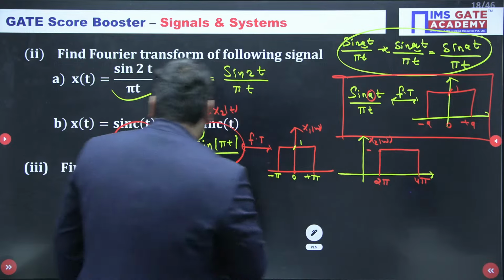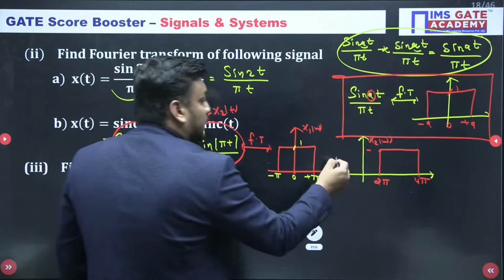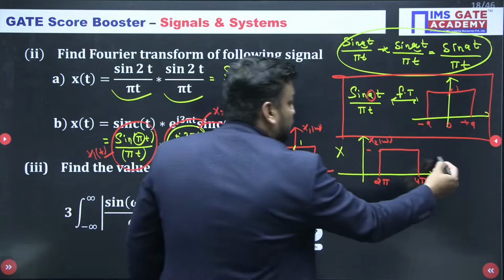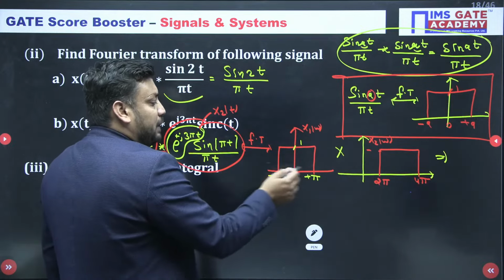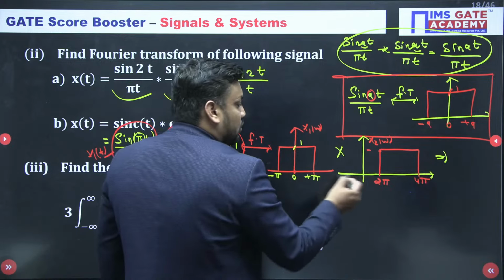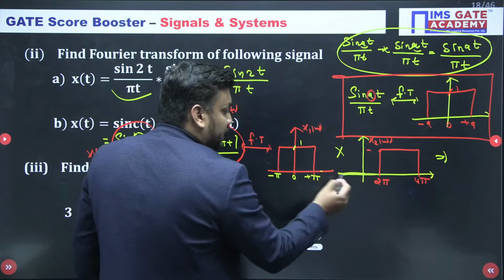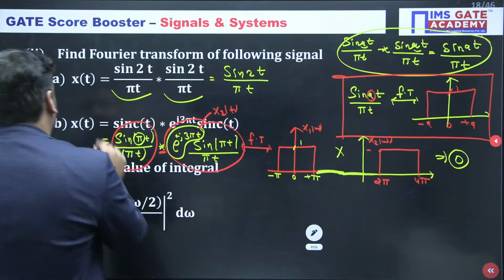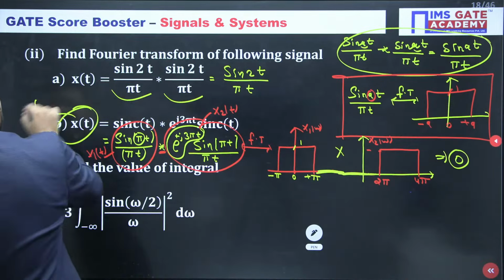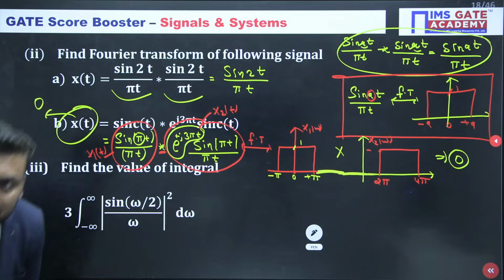Convolution in time is nothing but multiplication in frequency. The beauty of this question is that when you multiply, you will not get a common region from minus pi to pi where both are 1. Here it is 0, and 0 times 1 is 0. After that the signal is 0, so 0 times 1 is 0. So the final answer for the second question is 0 only.